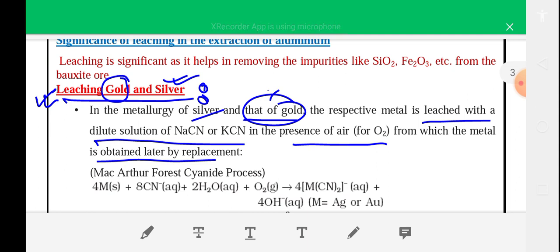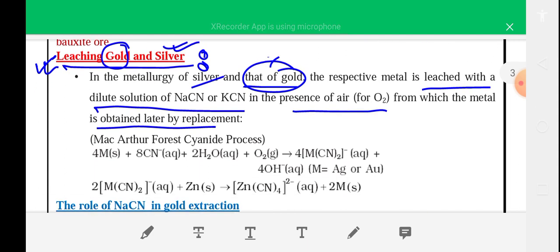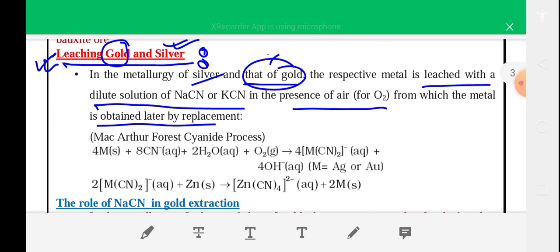In this method, silver is treated with a dilute solution of KCN or NaCN in presence of O2. First silver forms a complex with cyanide, leaving behind the impurities. Then in the next step this complex compound is treated with a reactive metal like zinc, and zinc displaces silver from this complex compound, and finally you will get silver metal.